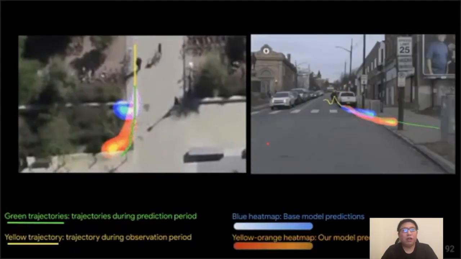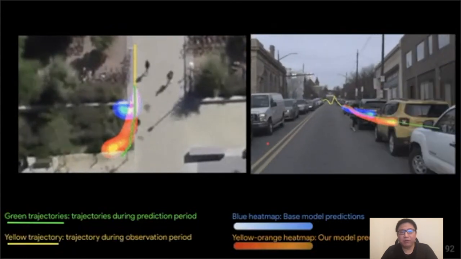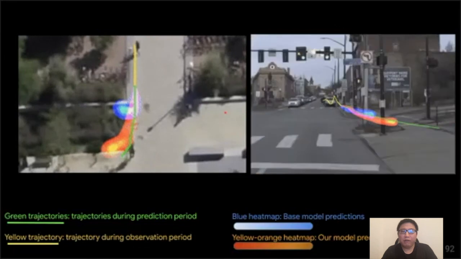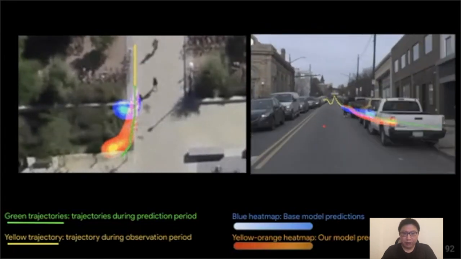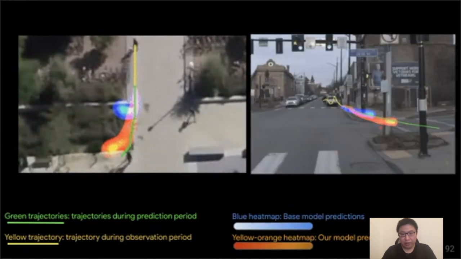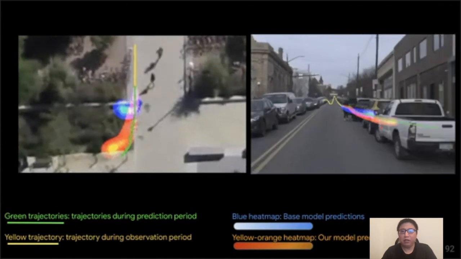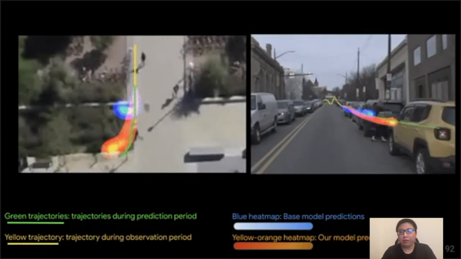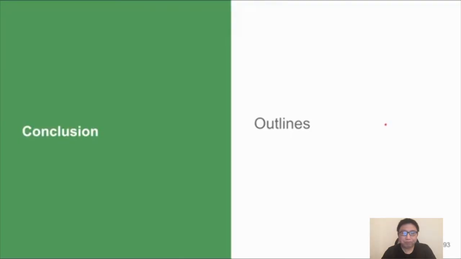Here is some visualization of our model's prediction over multiple camera views, from the top-down view and also from the dash camera view, on 2 datasets. And we find our method compares favorably against the state-of-the-art method, having a lower error in the future prediction.